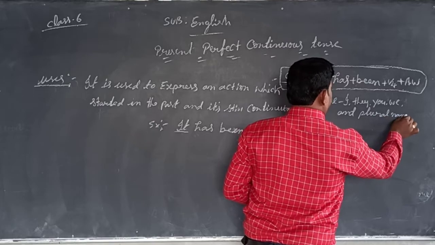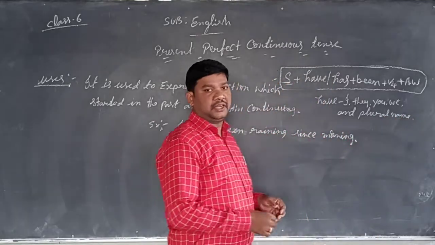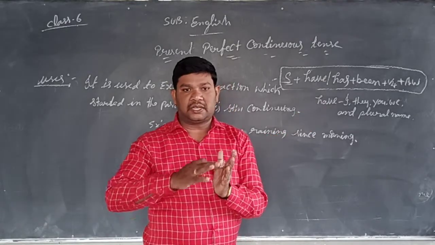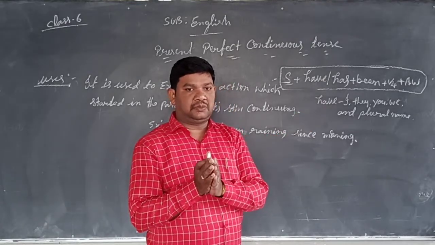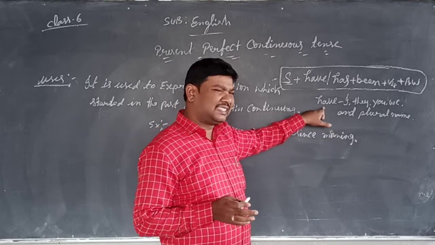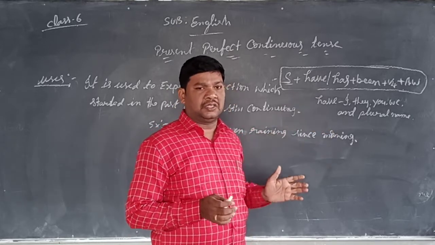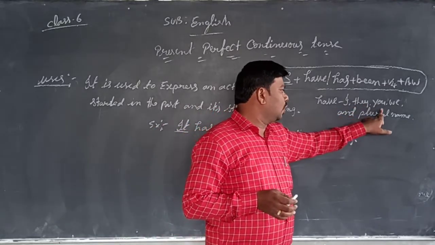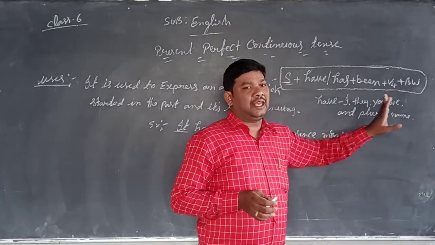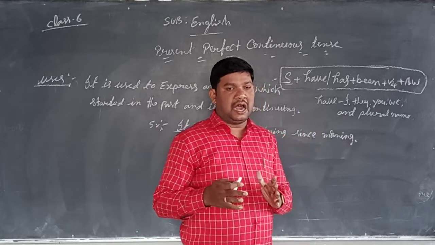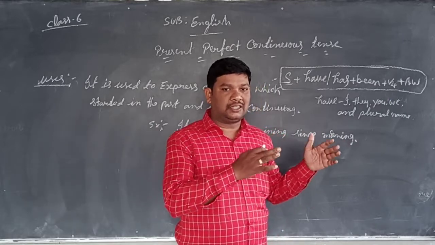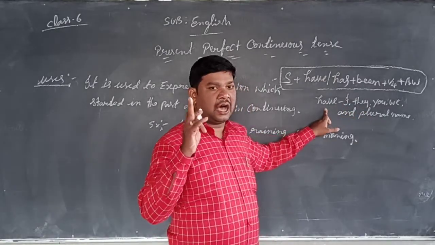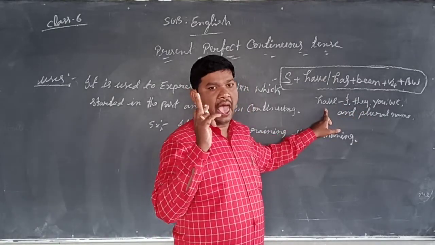We use the helping verb have after the subject. Suppose the subject comes like this: I, they, you, we, and plural names like boys, birds, Razu and Sunita. All these are plural names. Then you take the auxiliary verb have.